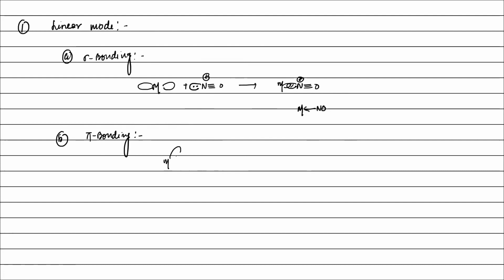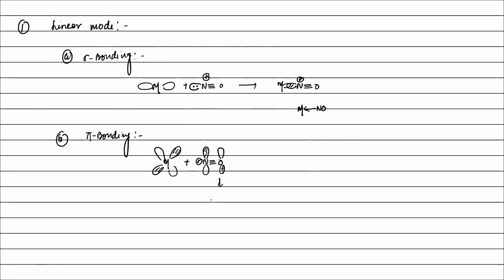The metal has a filled d orbital, plus NO is a pi acceptor, right? I just told you that any ligand in which the donor atom has one lone pair and is bonded through multiple bonds can behave as a pi-acceptor ligand.